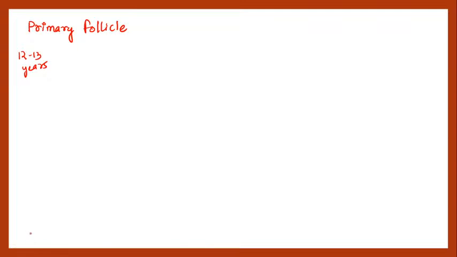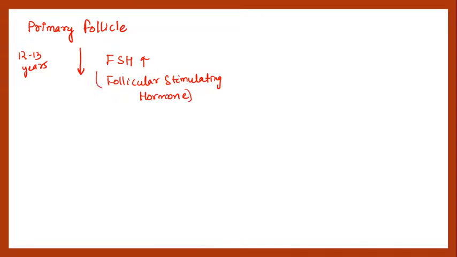So the girl will be mature over here, and at that time, FSH, follicular stimulating hormone, will be higher. For the follicular stimulating hormone, it will move toward the Graafian follicle, and before that it will form the secondary follicle. Okay, now the secondary follicle is formed.